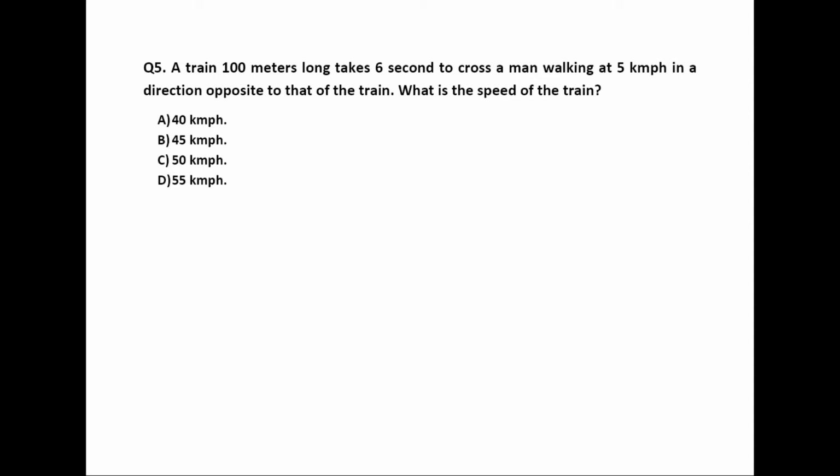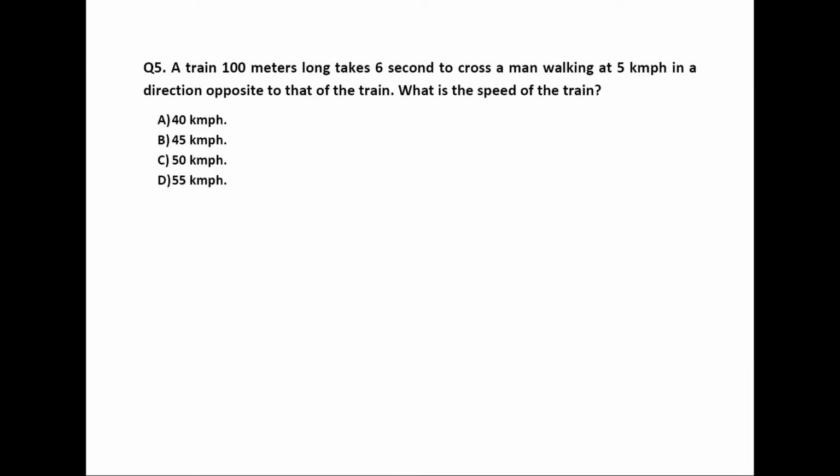A train 100 meters long takes 6 seconds to cross a man walking at 5 km per hour in a direction opposite to the train. What is the speed of the train?